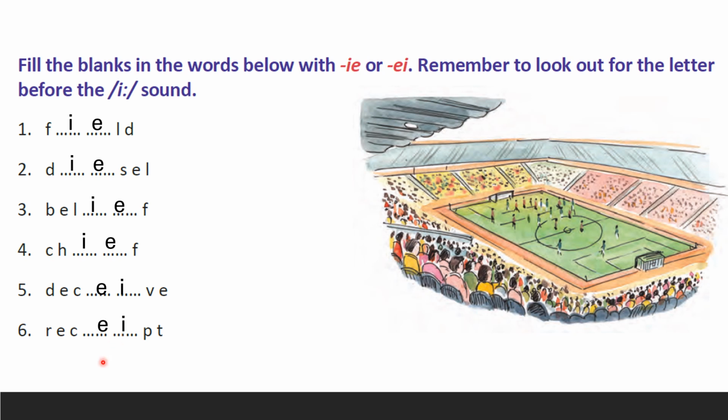Have you finished writing now itself? Yes. Have you written? Okay. Now, let's read the words aloud. The first one is field. Next, diesel. Very good. Next, belief. Good. Next, chief. Very good, children. What is the next one? Deceive. Good. Last one is receipt. Good, children. Okay. Now, I think you understood the rules, right? Very good, children.